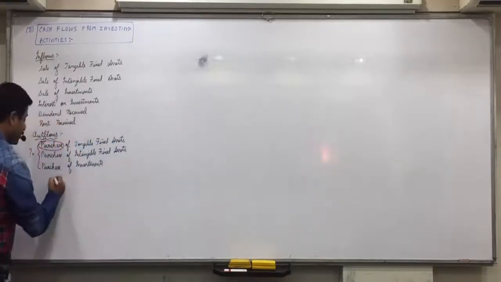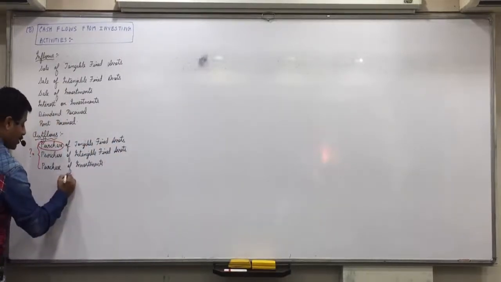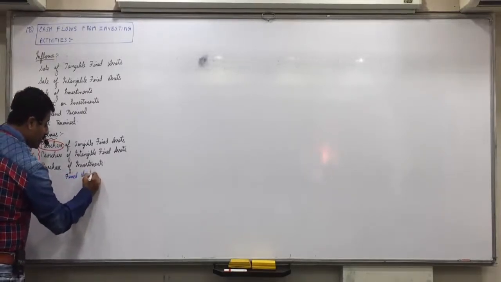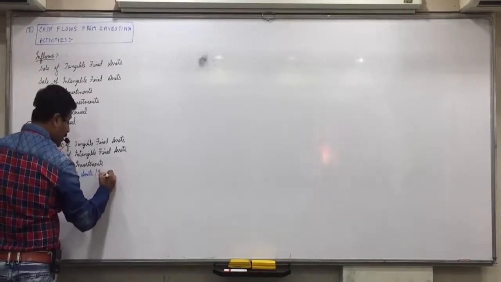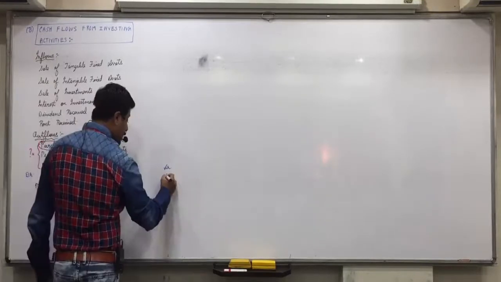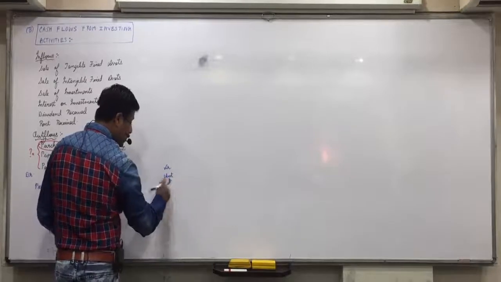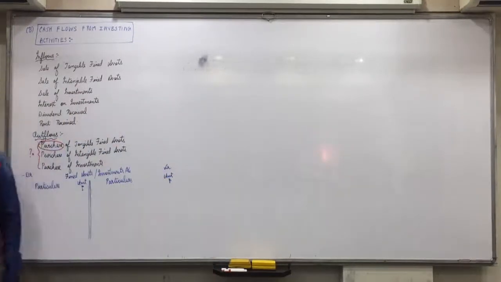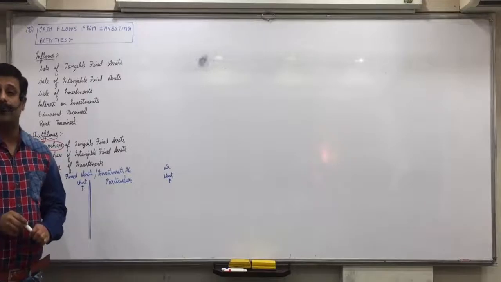Fixed assets or investment, for both of them the ledger account will remain the same, only one minor difference will be there in the investment account. Understand it first, then you'll make it, everyone. So be attentive. First of all, tell me, fixed assets and investments both, do they have debit balance or credit balance?